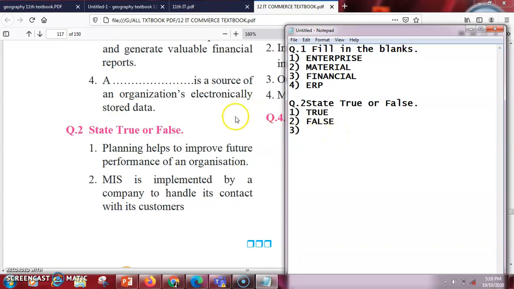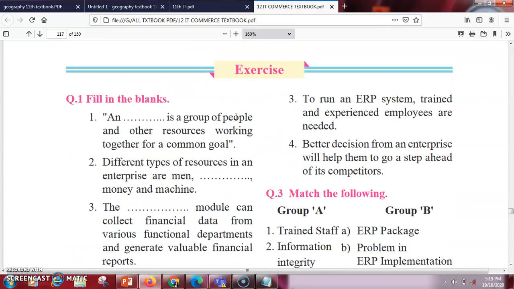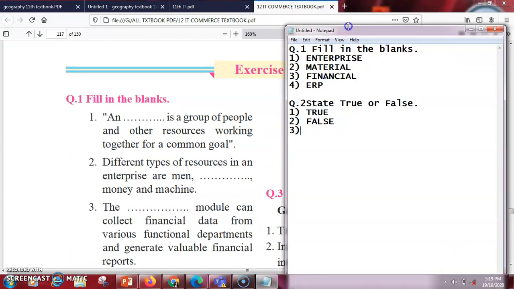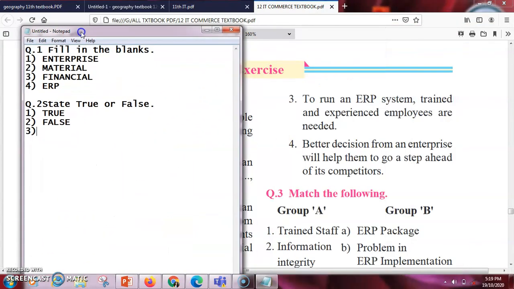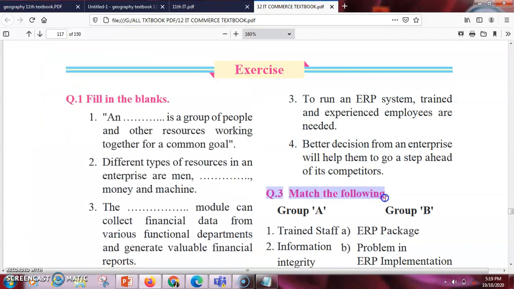Let us go ahead for the third part, that is to run an ERP system, trained and experienced employees are needed. So exactly true. ERP system is a difficult task. So you require to train your employees. Next is better decision from an enterprise will help them to go a step ahead of its companies. So this is true. If you take a better decision, definitely your company will be one step ahead of others. Now match the following. This is your third part.